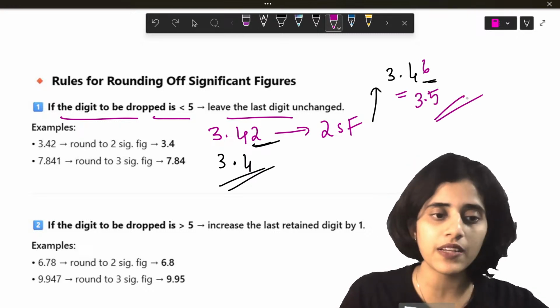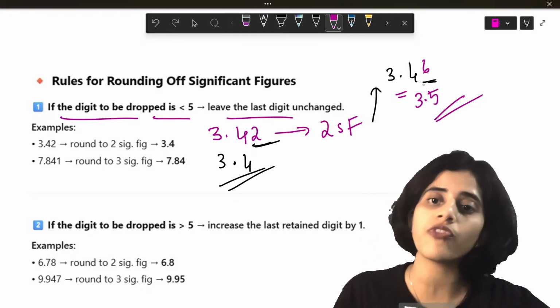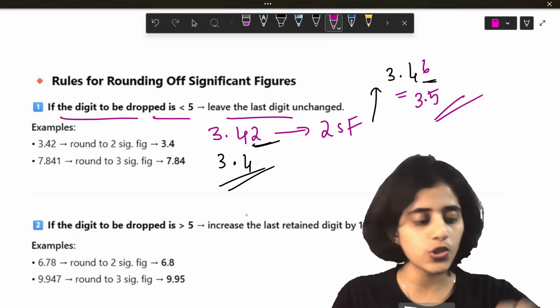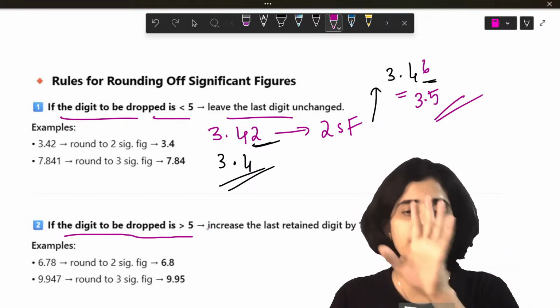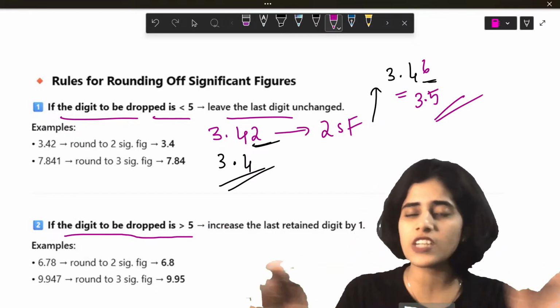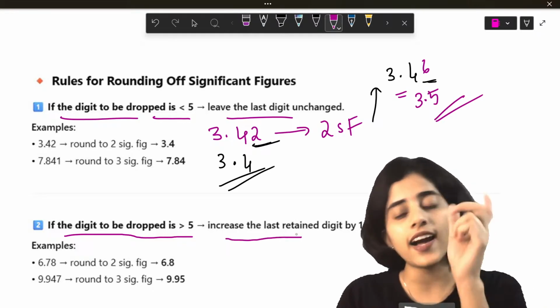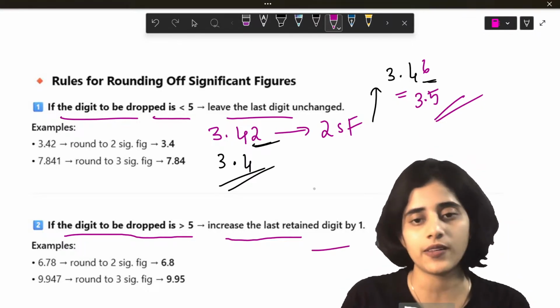How did that happen? I will round it to 4.625. So the rule is, if the digit to be dropped is greater than 5, then the second last digit is retained by increasing it by 1.